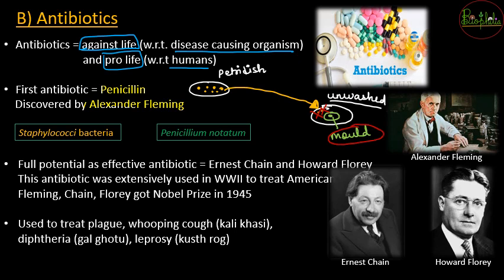So he started his experiment on finding what the mold releases that is not allowing my bacteria to grow onto its nearby surroundings. So when he started experimenting, what did he find? That the mold that had been growing on the unwashed plate was nothing but producing a chemical called penicillin. So this penicillin that was released because of this mold was actually not allowing the bacteria to grow around in its surroundings.